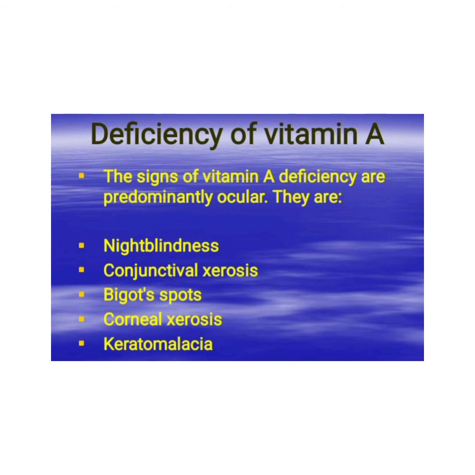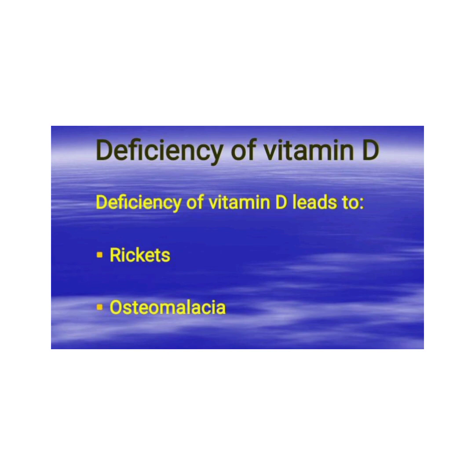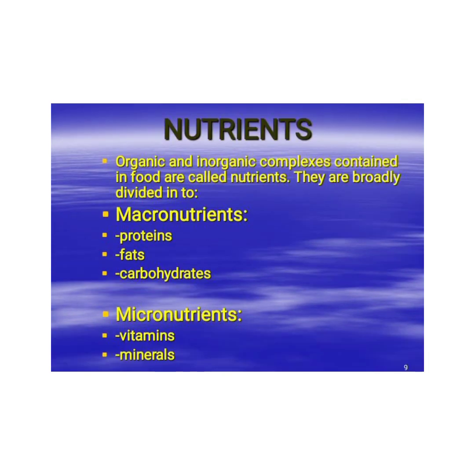Now, deficiency of vitamin A. When vitamin A is not much in the body, what are the deficiencies? Night blindness. Conjunctivitis xerosis. Put it at the back of your mind. Keratomalacia. Take note of this also. Now, also deficiency of vitamin D. We have rickets and osteomalacia. That is the deficiency of vitamin D.